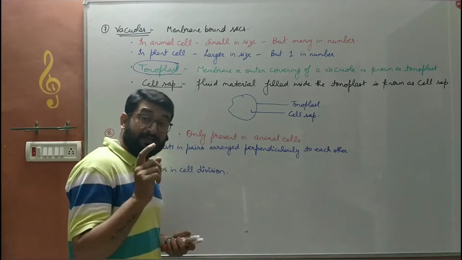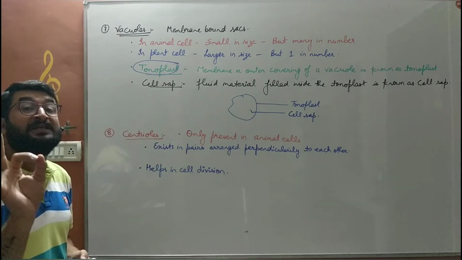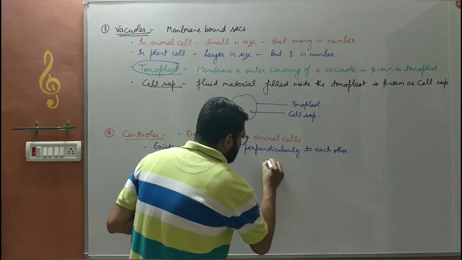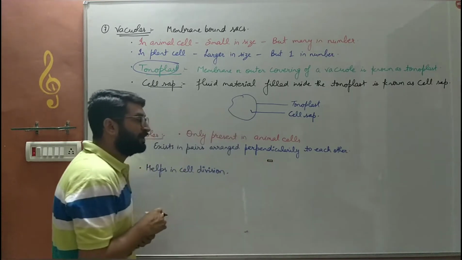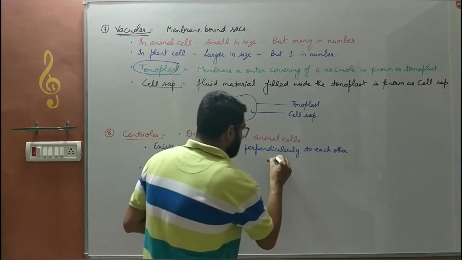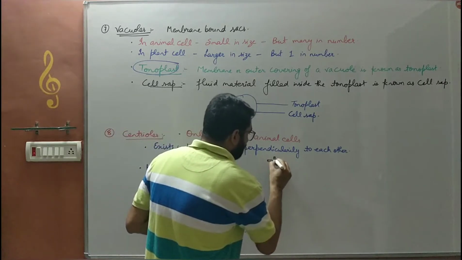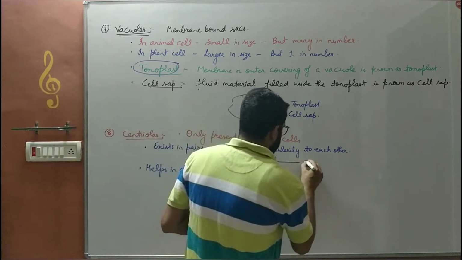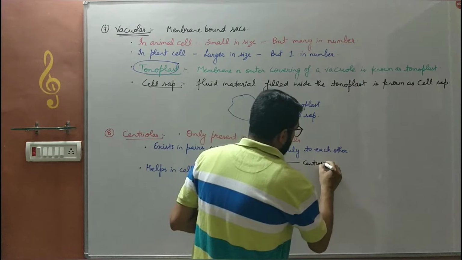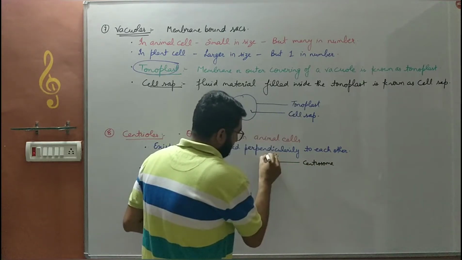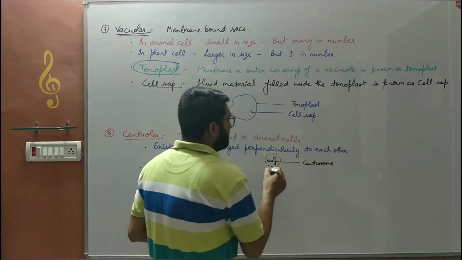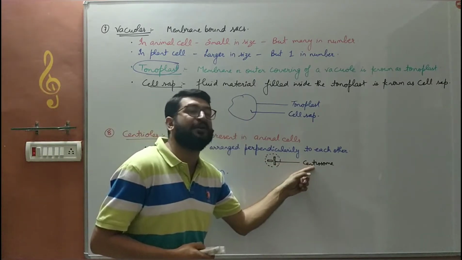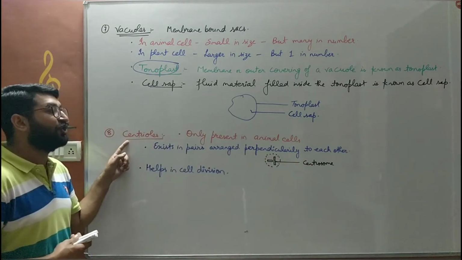Centrioles are cell organelles which are only present in animal cells. They always exist as a pair of granule-like structures which exist perpendicularly to each other, at a 90 degree angle, and these are known as centrosomes. A structure like this is drawn near the nucleus in the case of an animal cell. This is the centriole. This combination of a pair of centrosomes is known as a centriole.